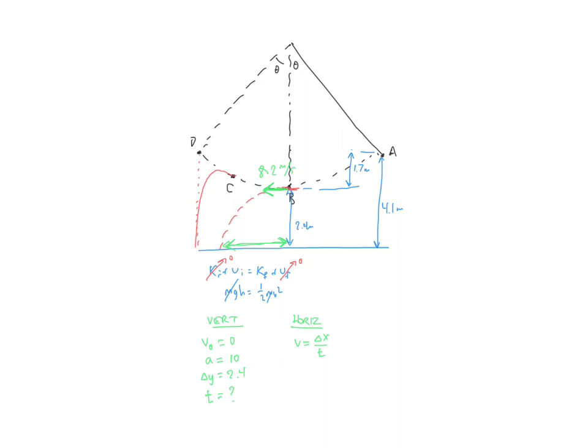And once you've got that time, go over here and rearrange for the delta x. That's the thing that we're ultimately looking for. That's this distance. Use the time you just solved for along with that horizontal velocity of 8.2, and you should get a horizontal distance of about 5.7 meters.